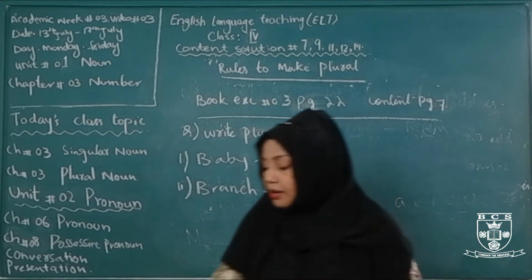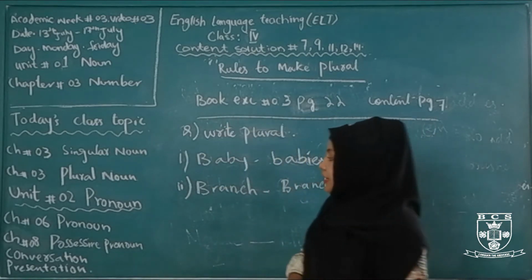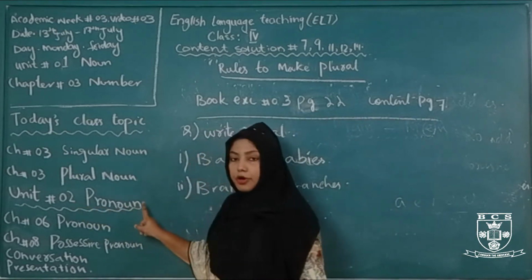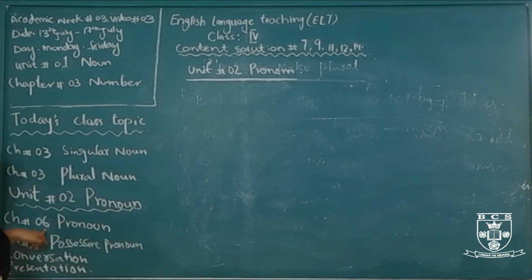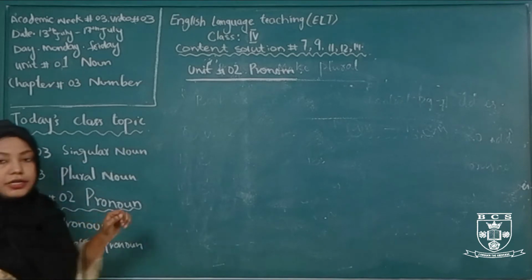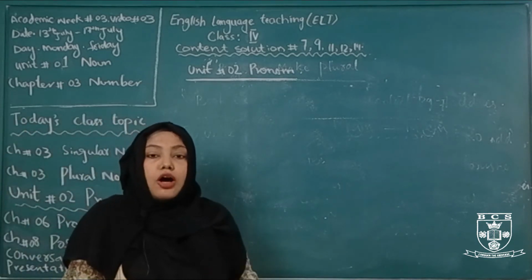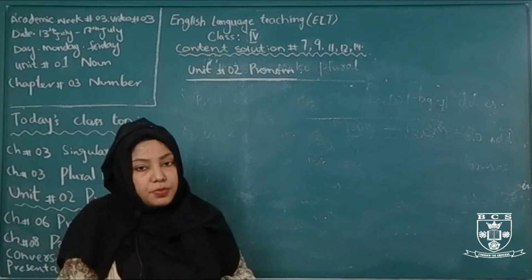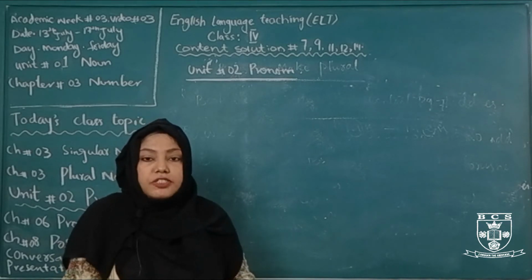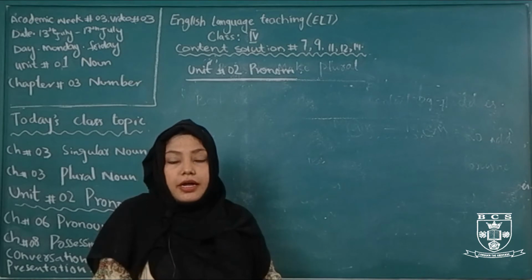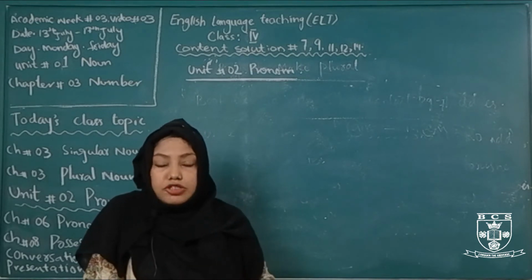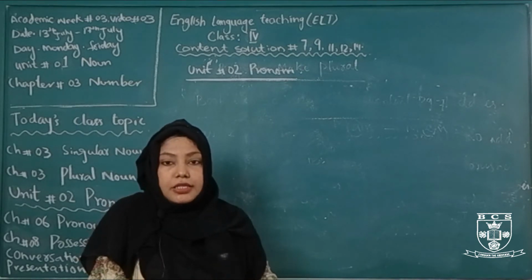Now we are moving towards our next unit, unit number 2, pronoun. The chapter number is 6, pronoun. Pronoun is the second part of parts of speech. What are parts of speech? Parts of speech explain how a word is used in a sentence, and there are 8 in number. Number 1 part of speech is noun, and the second one is pronoun.